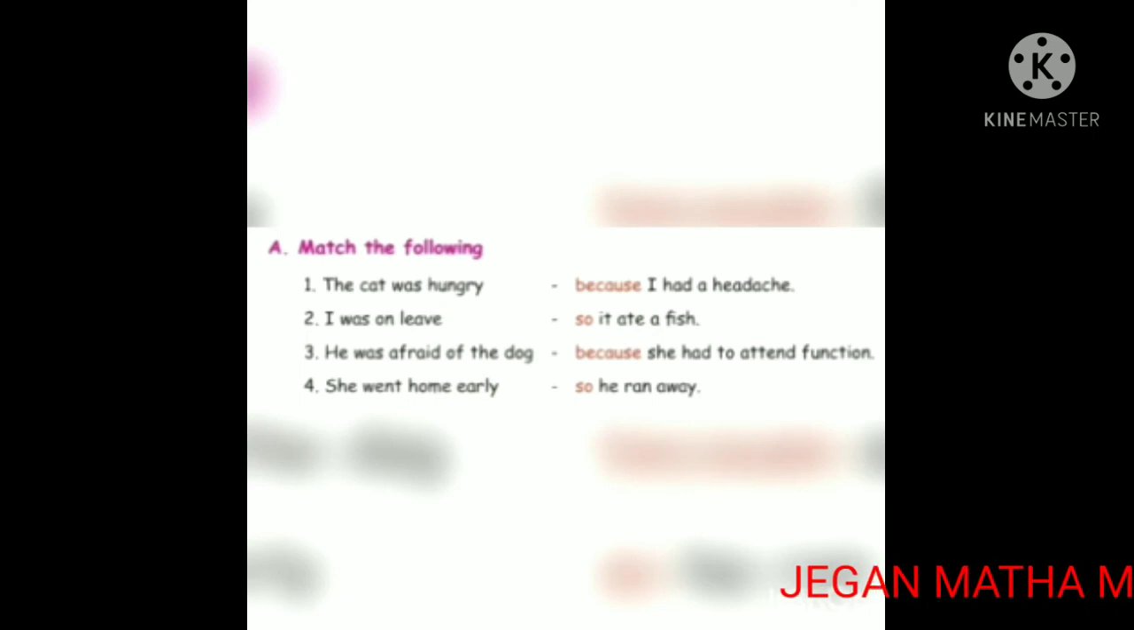Match the following. Look at the first one, children. The cat was hungry. Children, result of hungry. So it ate a fish. So the cat was hungry, so it ate a fish.